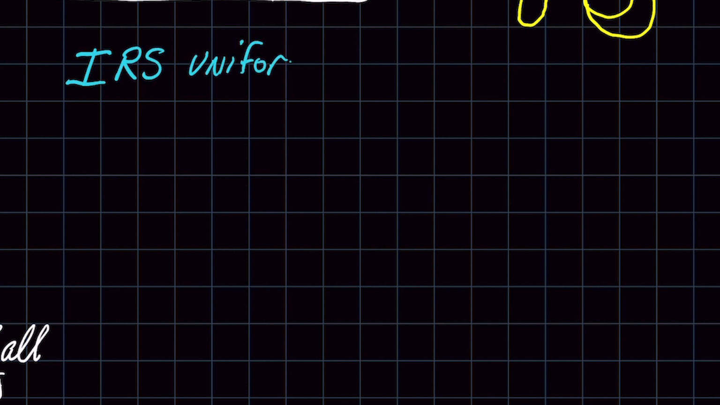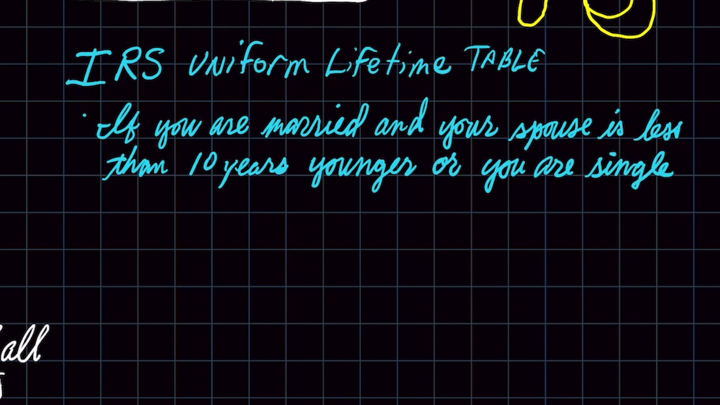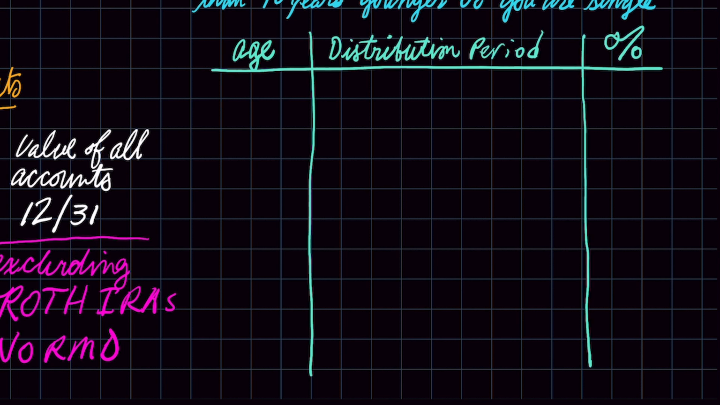Once we have the total value of all accounts, we need to go to the IRS Uniform Lifetime Table 3, which applies to you if you are married and your spouse is less than 10 years younger than you, or you are single, or your spouse is not your primary beneficiary. There's a different table if your spouse beneficiary is more than 10 years younger. When we look at the table, we look for the age the account owners will turn this calendar year.